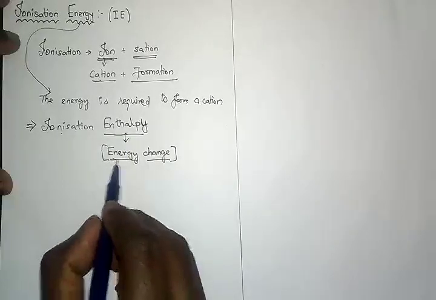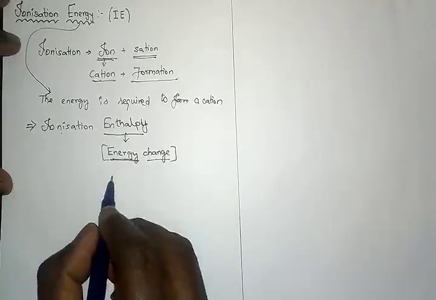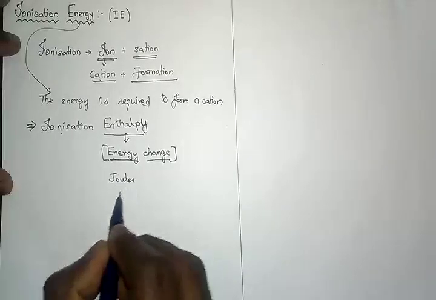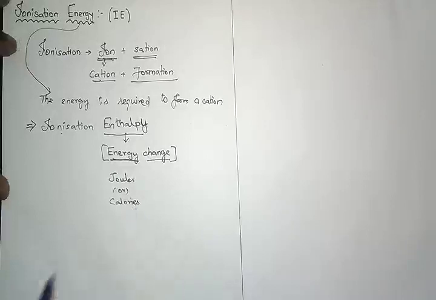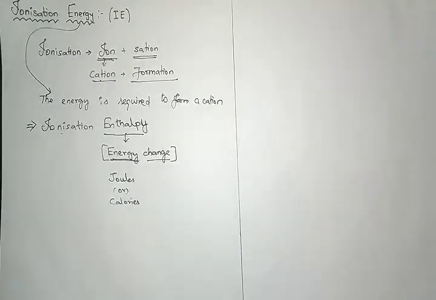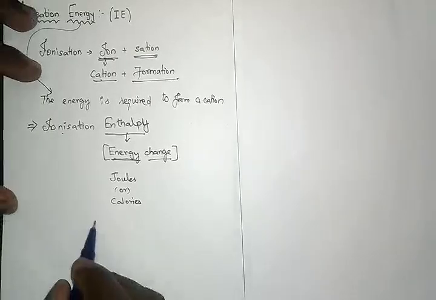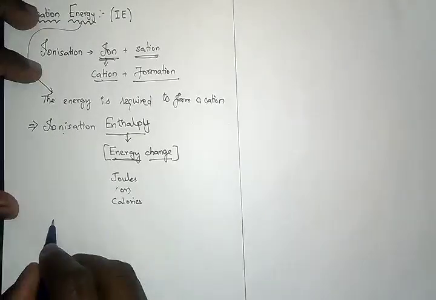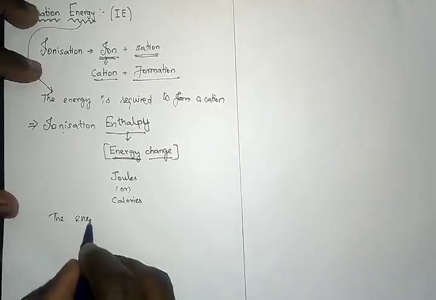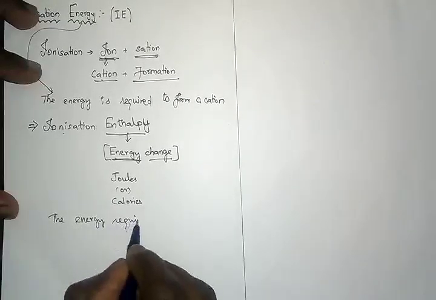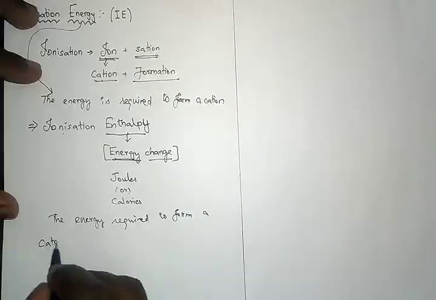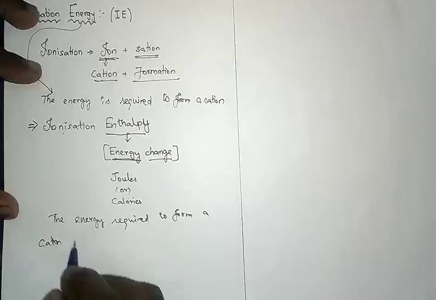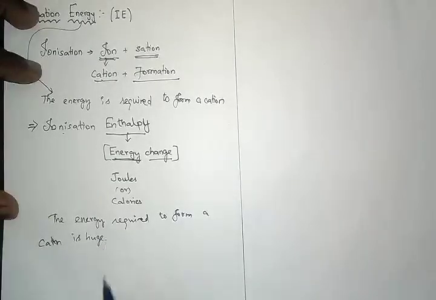The energy is usually measured in joules or calories, but the energy required to form a cation is huge.